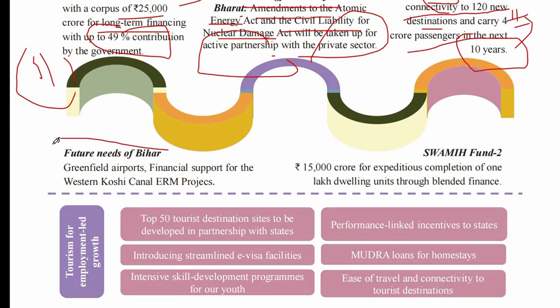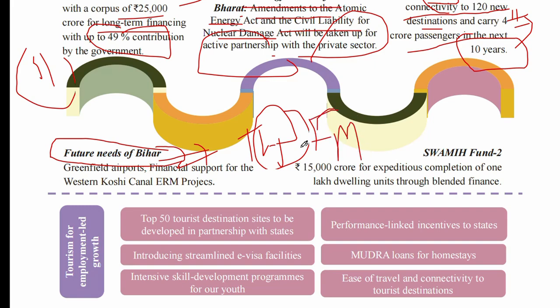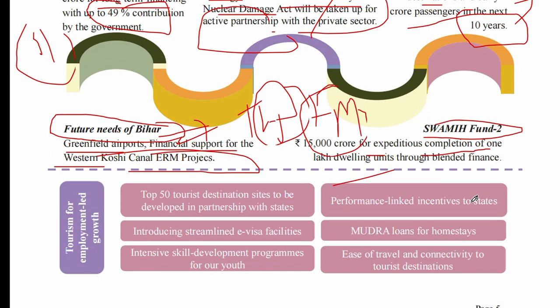Now, again, future needs for Bihar. I think this year Bihar has an election and Delhi also has an election, so our government is more focused on Bihar. Okay, fine. On the future needs of Bihar: Greenfield Airport, and financial support for the Western Kosi Canal ERM project. Okay, SWAMIH Fund too. With the help of this fund, 15,000 crore for expeditious completion of 1 lakh dwelling units through blended finance. Okay, this is all about this scheme.